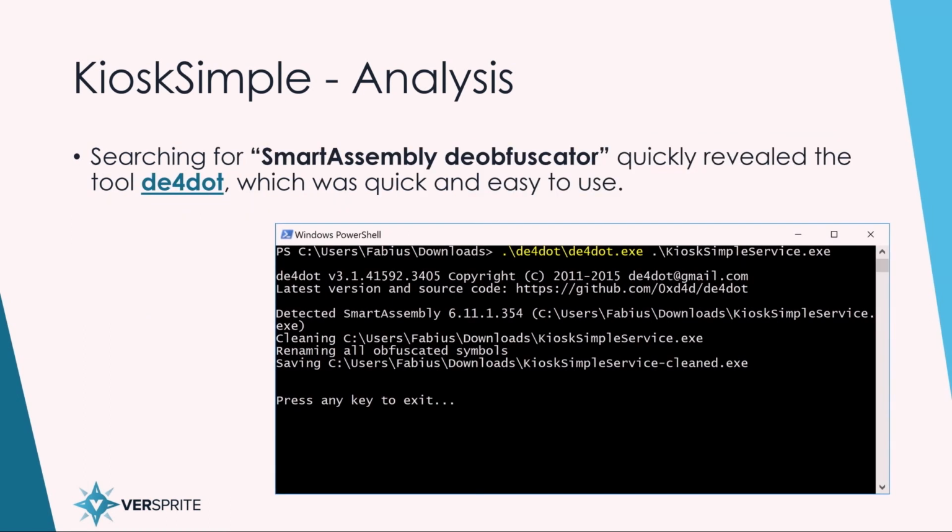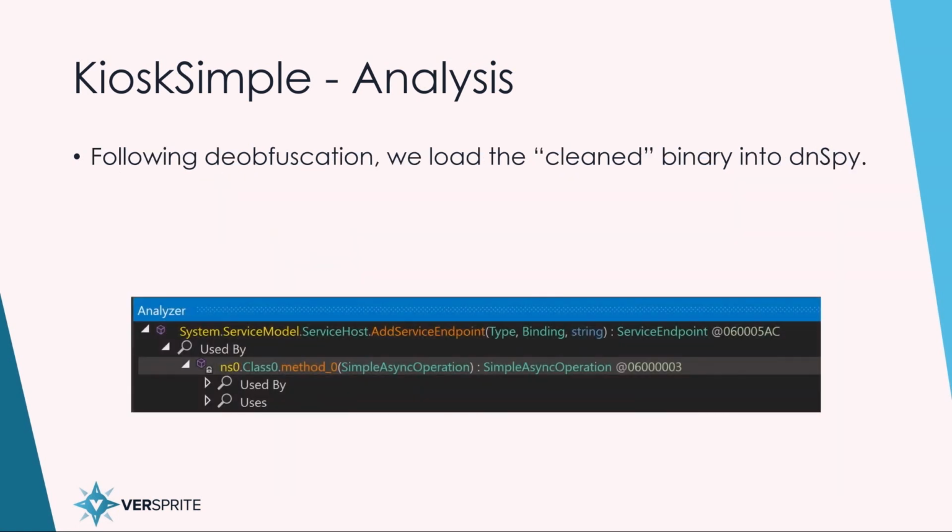So by Googling Smart Assembly deobfuscator, we quickly found an open source tool called de4dot, which we used to deobfuscate the application. As you can see here, it saves the output to KioskSimpleService-cleaned.exe. After loading the clean binary into dnSpy, it's a little bit more friendly.